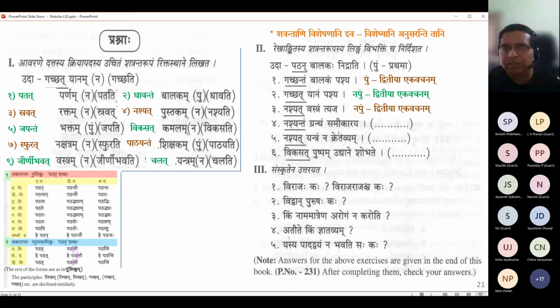Pullinga, Dvitiya vibhakti, sir. Yes, and Pullinga because Grantaha is Pullinga. How do we conclude? You have to take the hint. For example, if we didn't know Grantha was Pullinga, look at Nashyantam only. Nashyantam would have been Nashyat if it was a Napumsaka pada. Nashyat Grantham would have made Grantha Napumsaka.